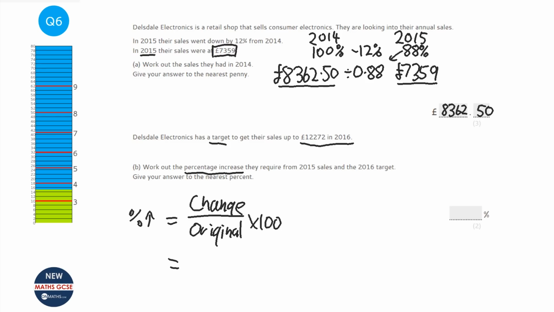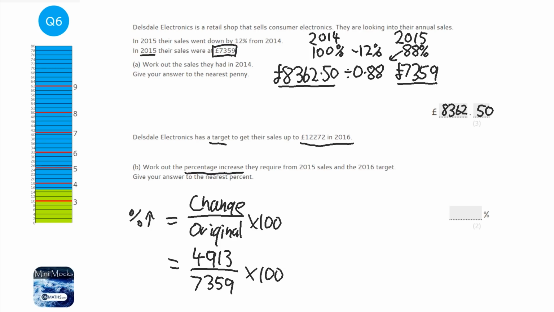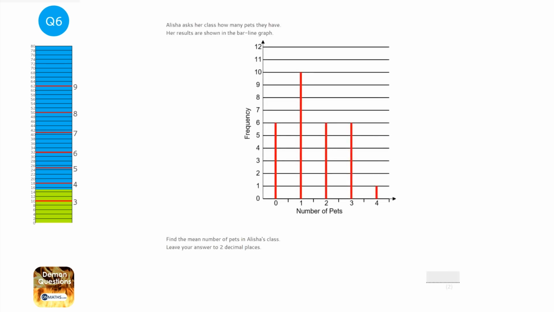So they're looking for it to change by 4,913. The original was 7,359, and then we need to times by 100. So I'm going to divide that by 7359, times it by 100, and that gives me 66.7617, and so on. So that's to the nearest percent, 67%.